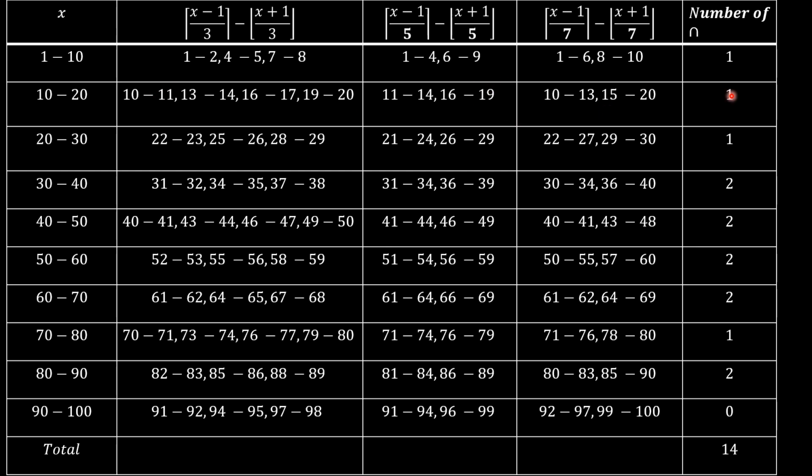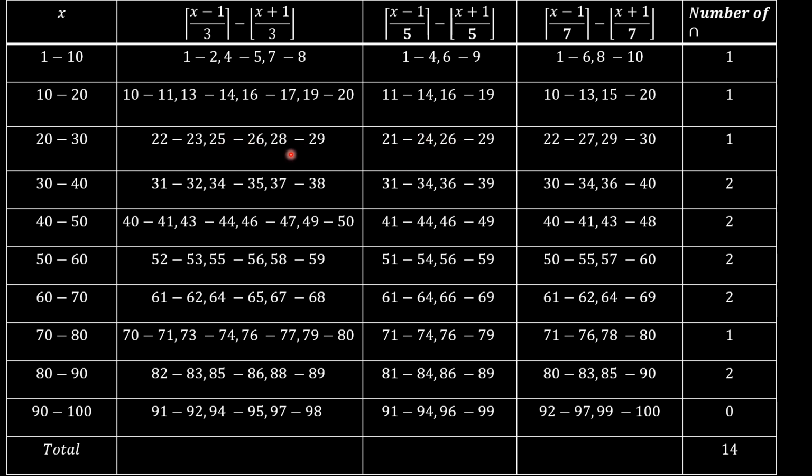So the only region of intersection is 1, and that is 10 to 11. Right here, the only region of intersection happens to be 22 to 23. And then 25 to 26 falls right between here. So there is a 0 for this region somewhere.